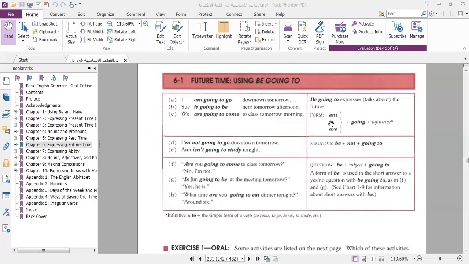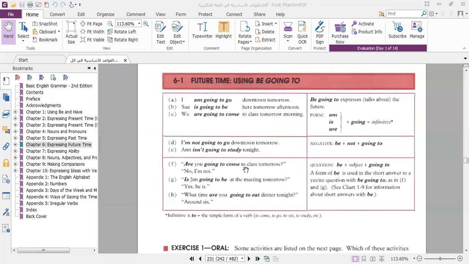Notice that we use the form am, is, are, going to, and we use the infinitive of the verb. The first one, go, the second one, be, and the third sentence was come, infinitive. We use am, is, are, going to: I with am, is with he, she, it, are with we, you, they.